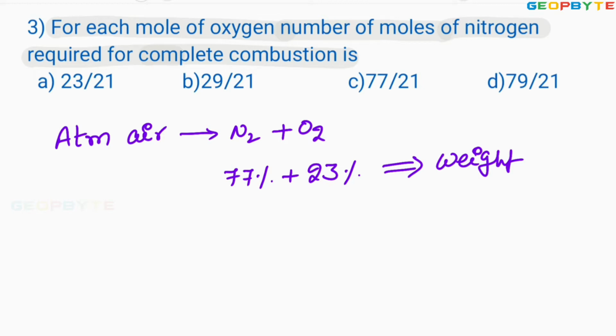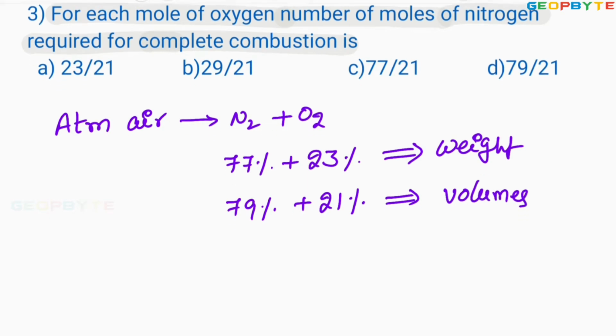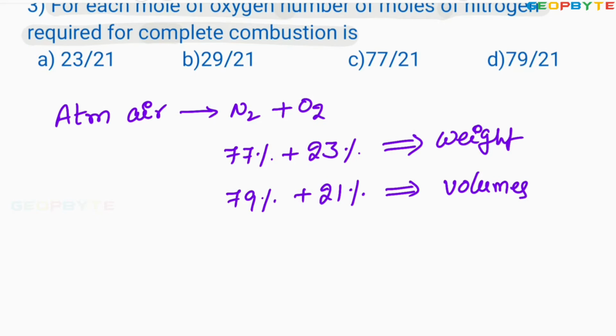By volume, or in terms of number of moles, atmospheric air has 79% nitrogen and 21% oxygen. So in terms of number of moles, atmospheric air contains 0.21 moles of oxygen plus 0.79 moles of nitrogen.